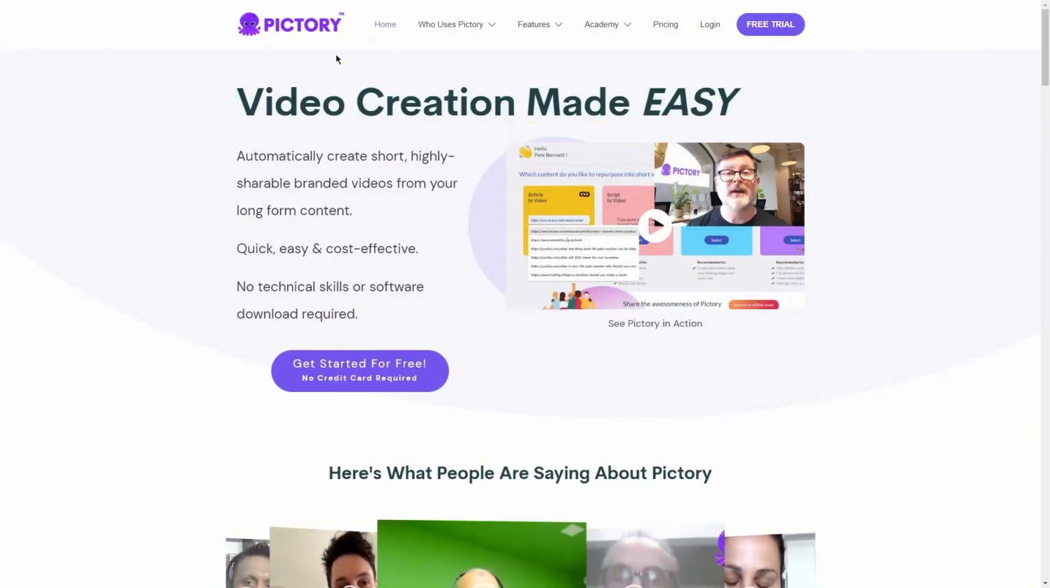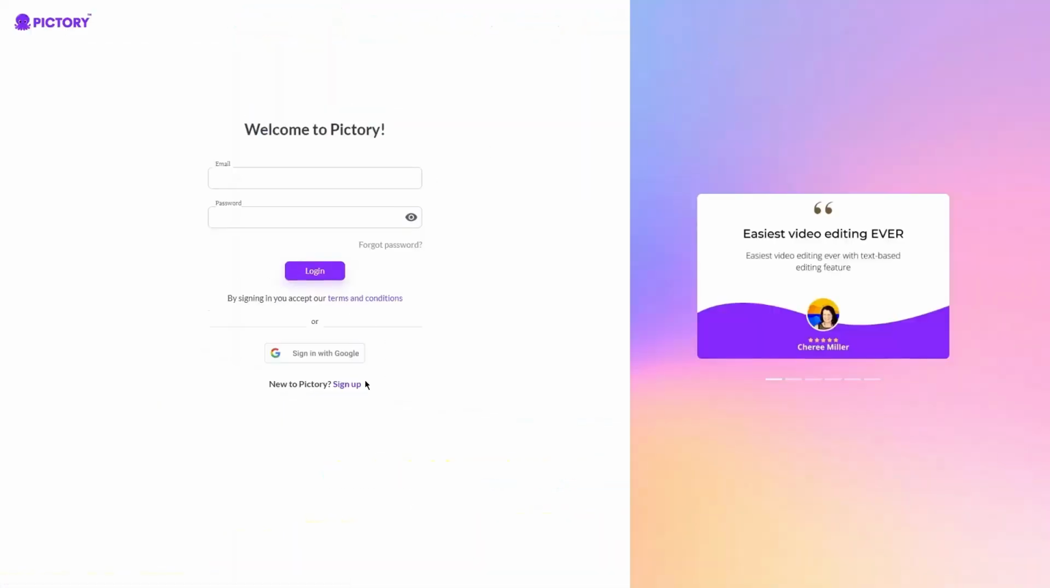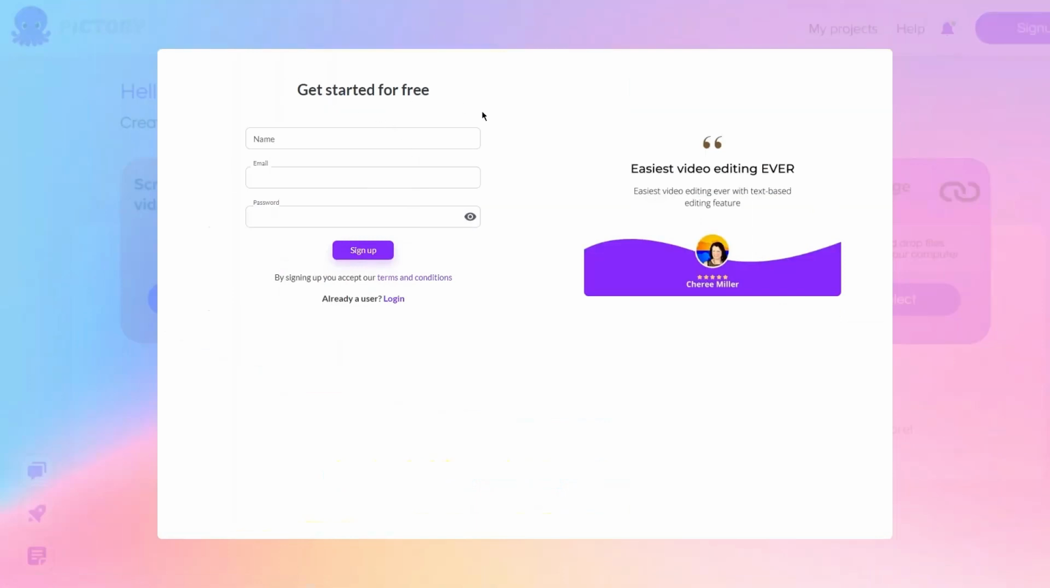Okay, so the first step in this money-making method is to sign up to Pictory AI, and it's a super simple process that doesn't take much time at all. So don't worry. First, head over to the Pictory AI website. Once you're on the site, you'll see a sign-up button in the top right corner. Just click on it and you're on your way.